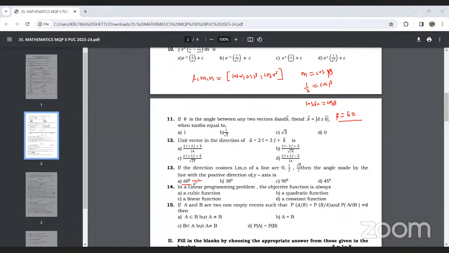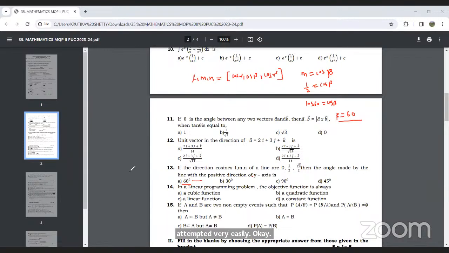So the answer will be 60. You need to know the trigonometric table here. Practice the trigonometric table properly up to 360. We need to know the values of sine, cos, tan, all of them. If you're perfect, such kind of questions you can attempt very easily.